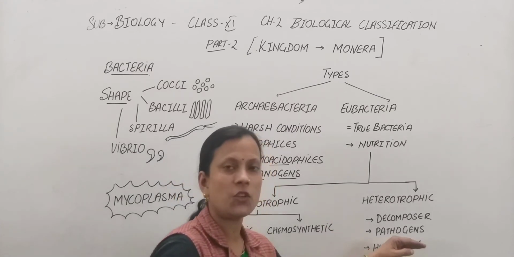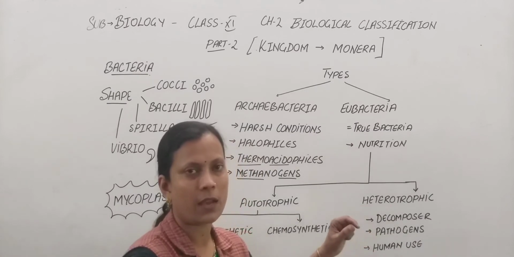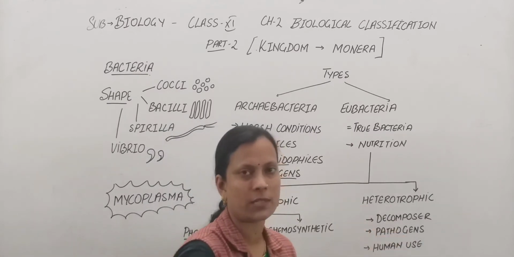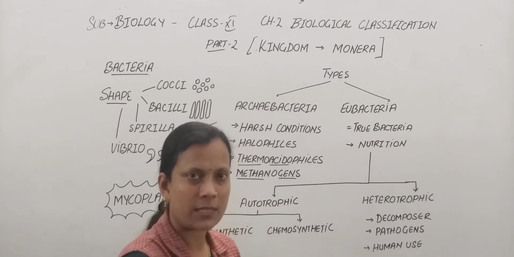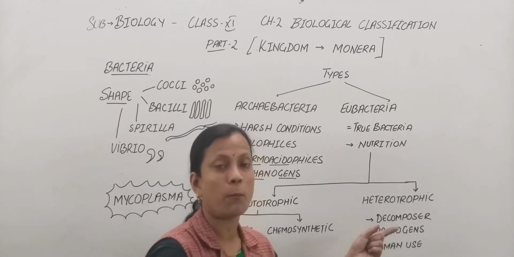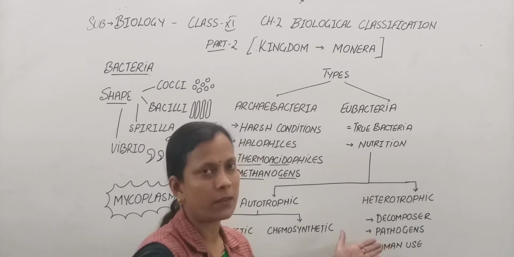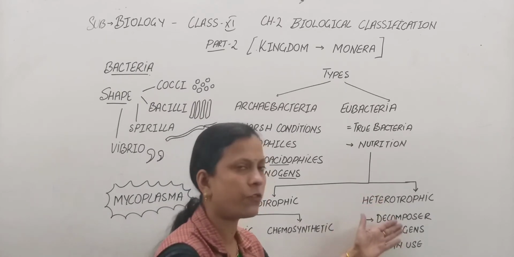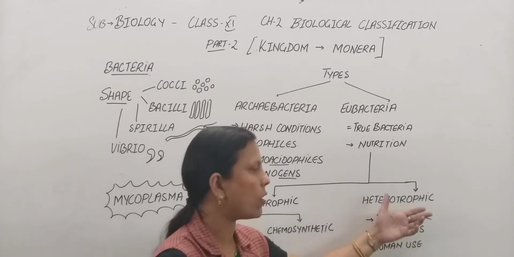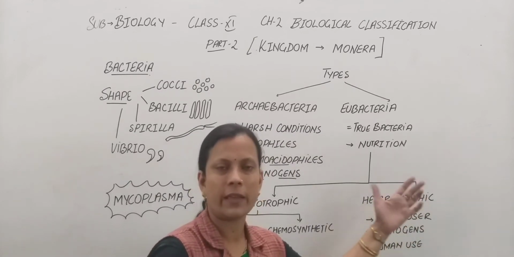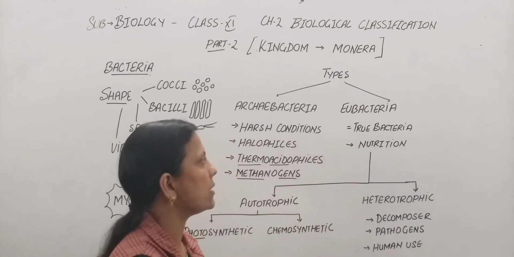Along with the uses, they are also harmful. Harmful, like they can be pathogens. They can cause disease, for example typhoid, cholera. These are diseases caused by bacteria. In plants also, they cause certain diseases. So bacteria can be harmful, can be useful, they derive their nutrition from other sources, and they are all included in the heterotrophic category. So this is all about eubacteria.